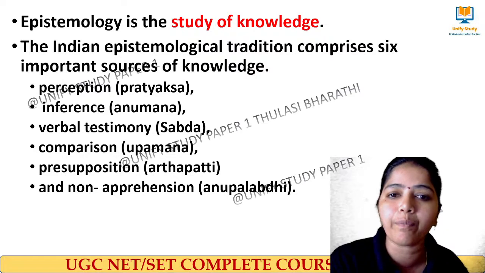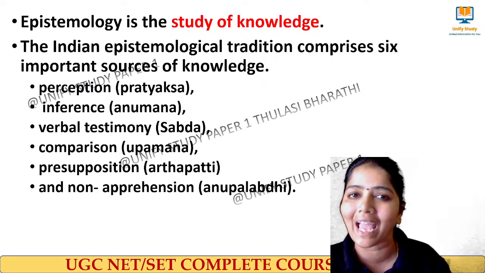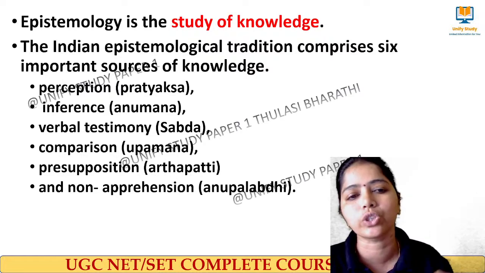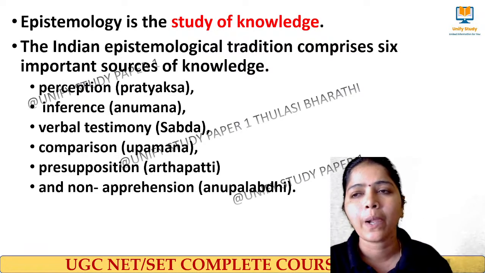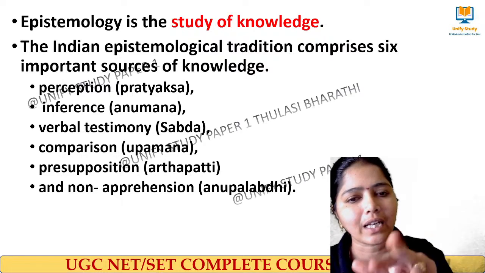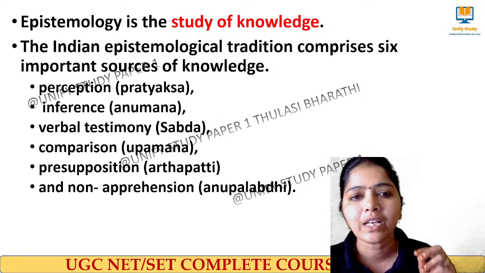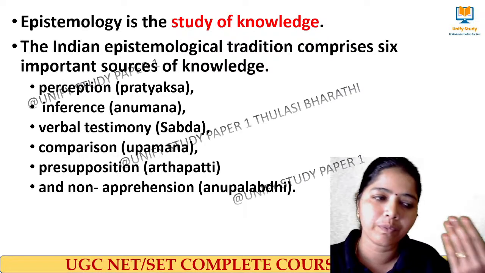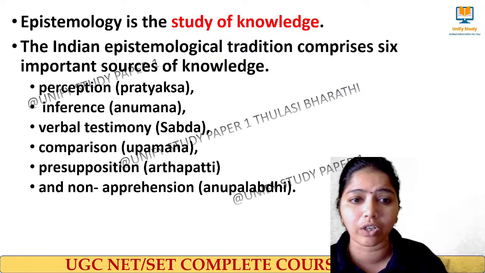The Indian epistemological tradition has these 6 different sources of gaining knowledge: perception, inference, and so on. If you find the Sanskrit words difficult, we can easily get it with English words. Perception means through the sense organs. Inference means I come to a conclusion.